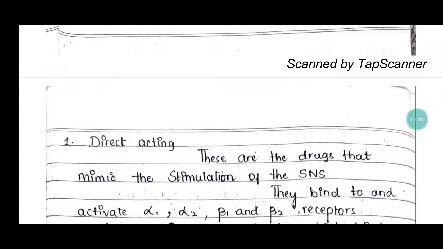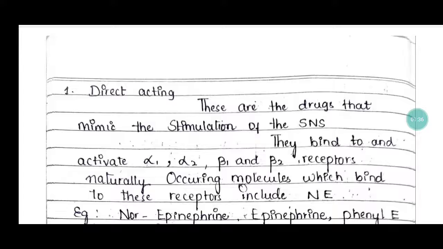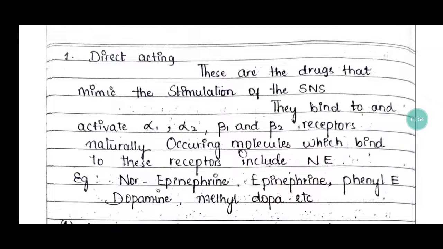These are the drugs that mimic the stimulation of the SNS. They bind to and activate alpha 1, alpha 2, beta 1 and beta 2 receptors. Naturally occurring molecules which bind to these receptors include norepinephrine, also known as noradrenaline. The examples for direct acting adrenergic agents are norepinephrine, epinephrine, phenylephrine, dopamine and methyldopa, etc.